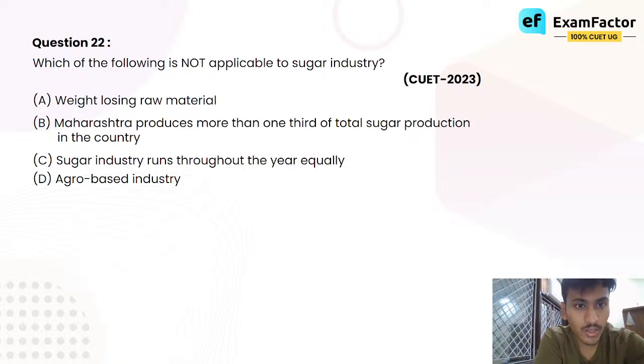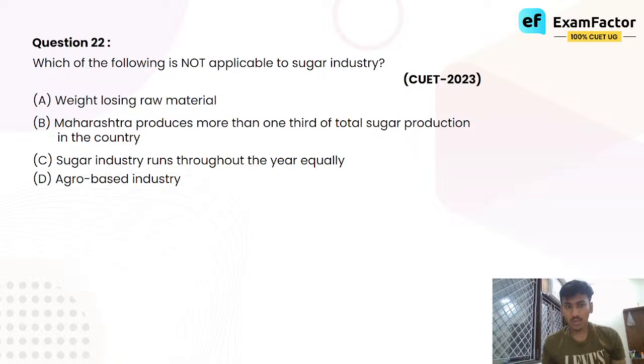Which of the following is not applicable to the sugar industry? These are some basic facts about the sugar industry, and you have to tell which of these is not applicable to it. Number 1, weight losing raw material.